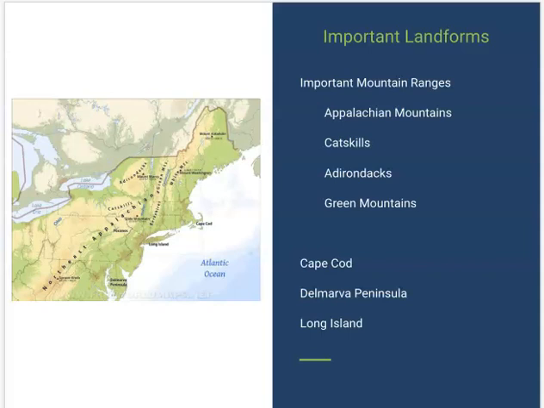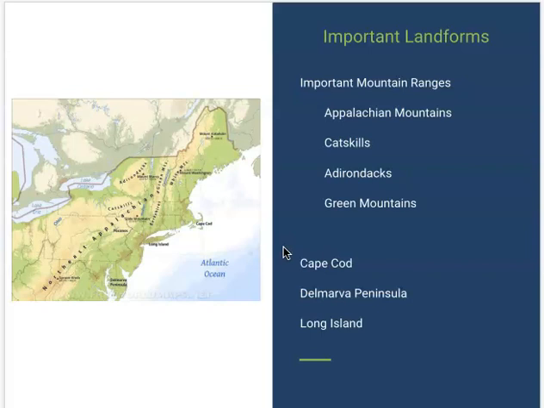Some important landforms. There are a lot of mountain ranges up here. You have the Appalachian Mountains, which are going to be your bigger, kind of that big mountain range that goes down the eastern part of the United States. But then you have smaller mountain ranges in there. You also have the Catskills, which are right here. You have the Adirondack Mountains here, the Green Mountains. So we have a lot of little mountain ranges up there that are also important to this area.